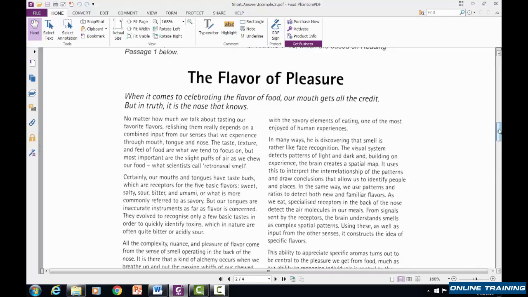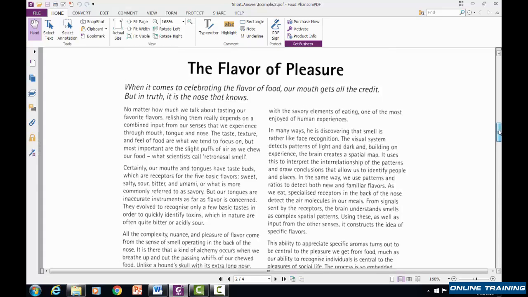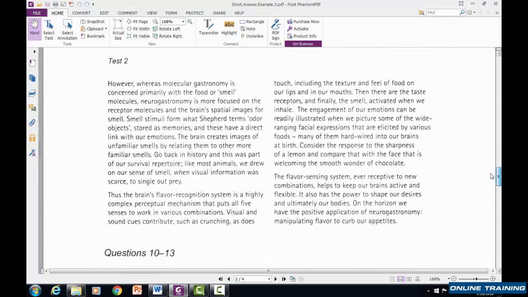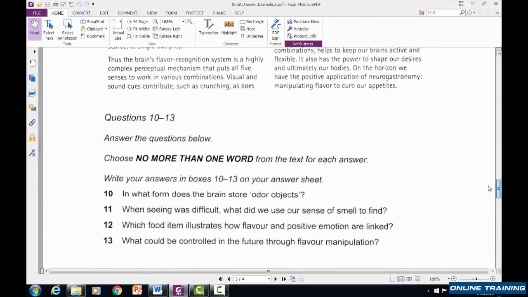So we don't need to read the passage first, don't need to read the introduction, don't need to read the topic sentences. Look at your set of questions for this reading passage and do the questions that go in order first. Then do the questions that don't go in order. The only exception I can think of is a matching question, because matching questions are actually really easy to do, even though sometimes they don't go in order. But in general, we go in order first, and then do the ones that don't go in order.